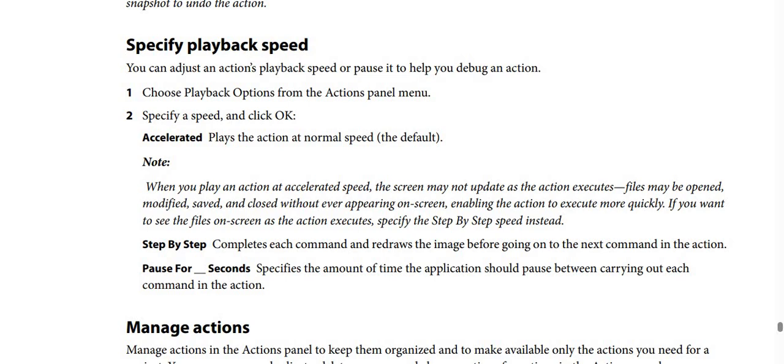Note, when you play an action at accelerated speed, the screen may not update as the action executes. A file may be opened, modified, saved and closed without ever appearing on screen, enabling the action to execute more quickly. If you want to see the files on screen as the action executes, specify the step-by-step speed instead.